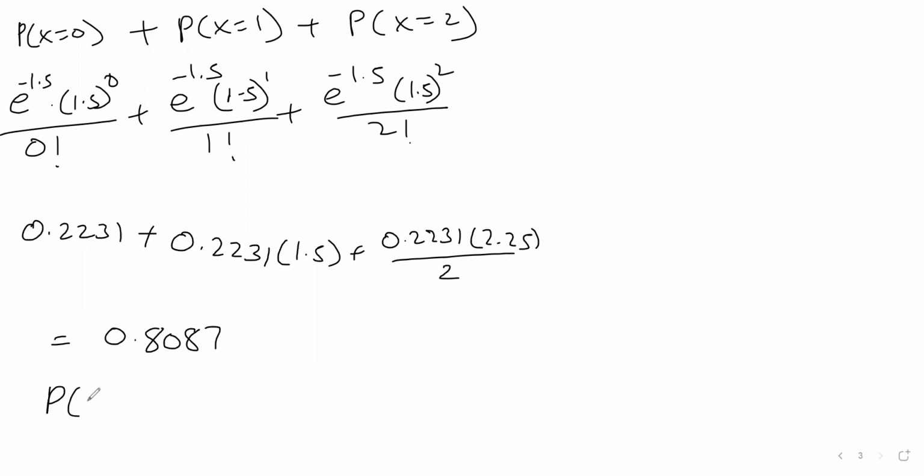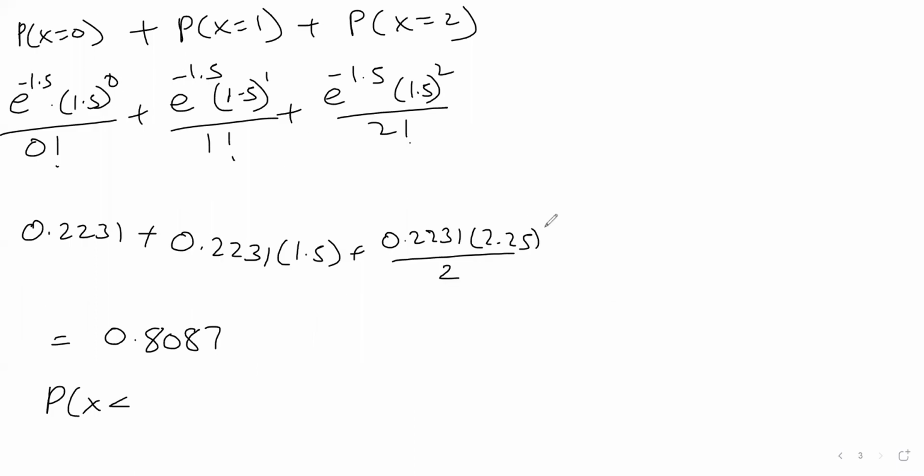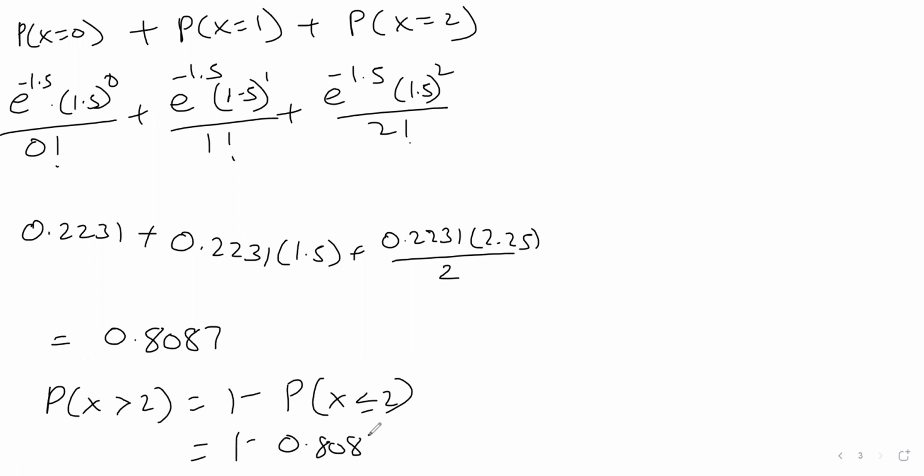So the probability of x is less, sorry, they have asked us greater than 2. Is 1 minus probability x is less than equal to 2. That will be 1 minus 0.8087.